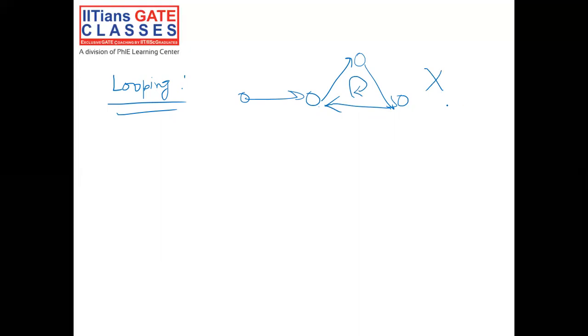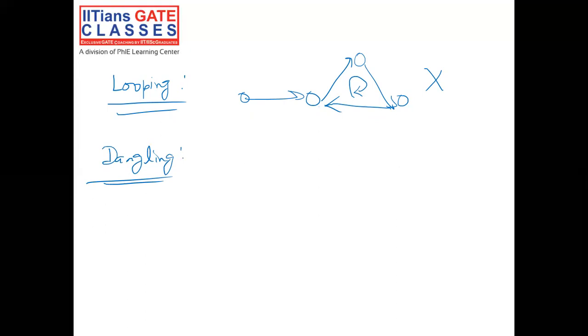That is called looping. Another thing is called dangling. Dangling is also not allowed when constructing the network diagram. So what is dangling? When an activity other than the final activity does not have any successor activity, the situation is called dangling.